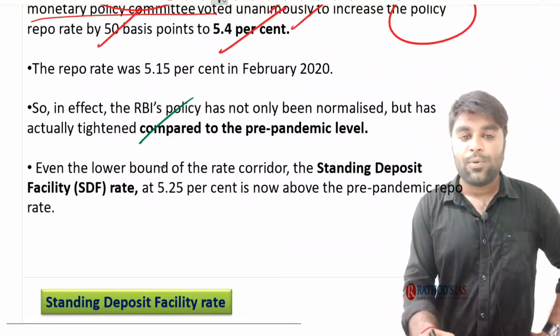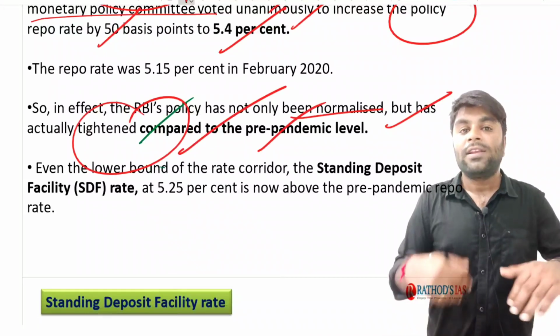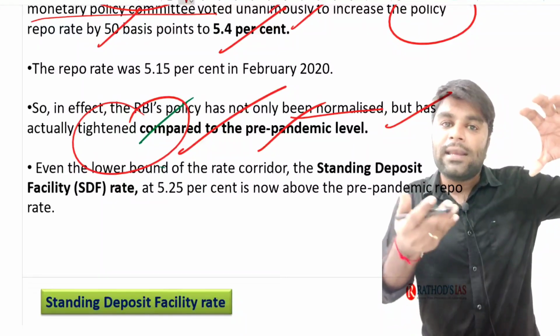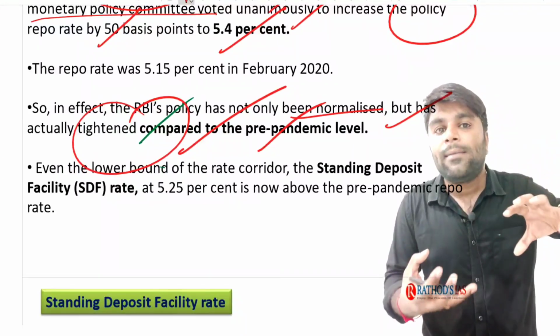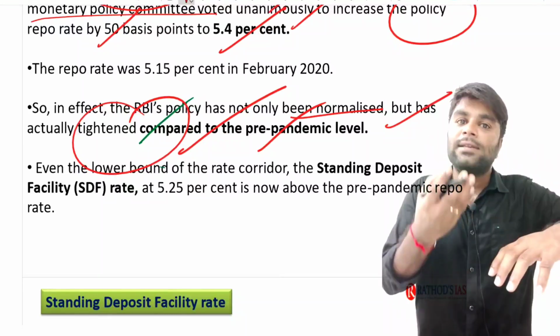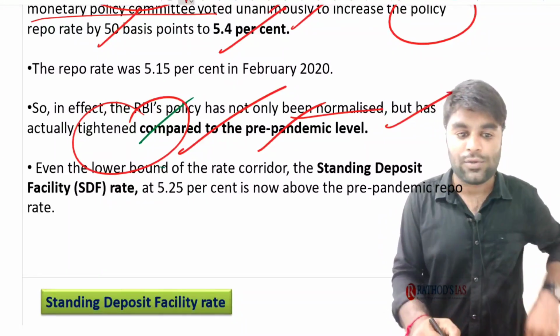And so in effect RBI's policy has not only been normalized but has actually tightened. What is the meaning of tightened monetary policy? If the RBI increases the repo rate and decreases the money supply, we call it a tight monetary policy, tightening the money supply. If RBI reduces the repo rate and increases the money supply, we call it an easy monetary policy, easing the money supply. I hope you understood all these things.